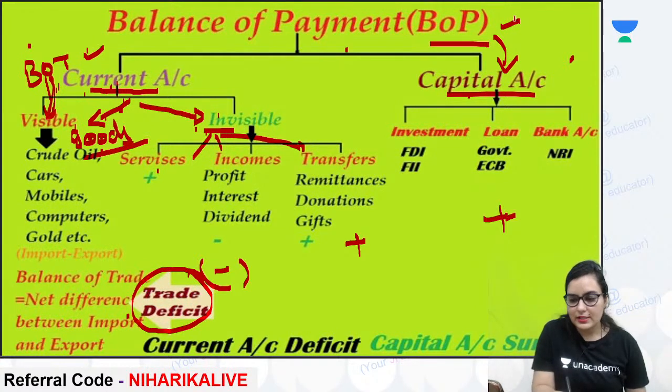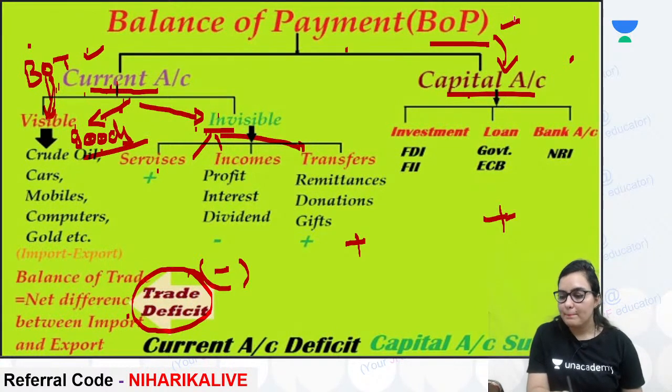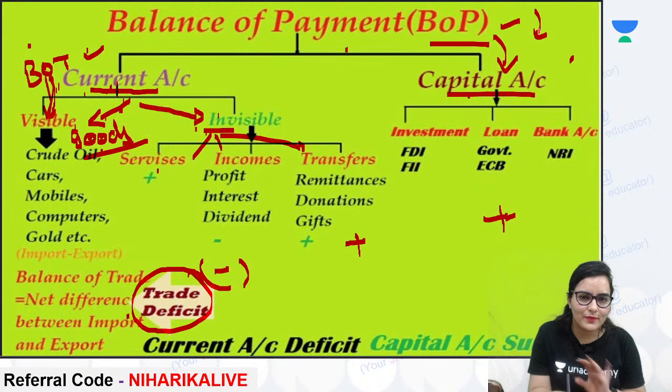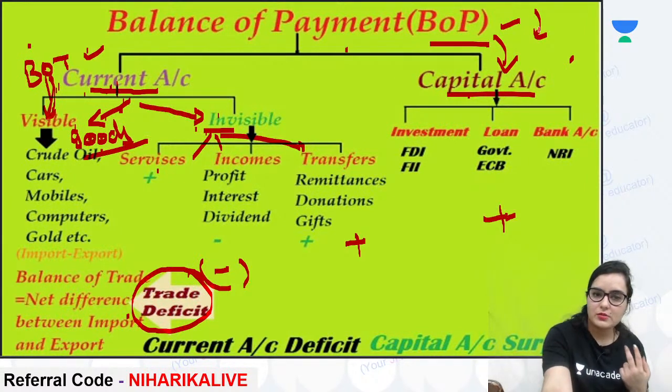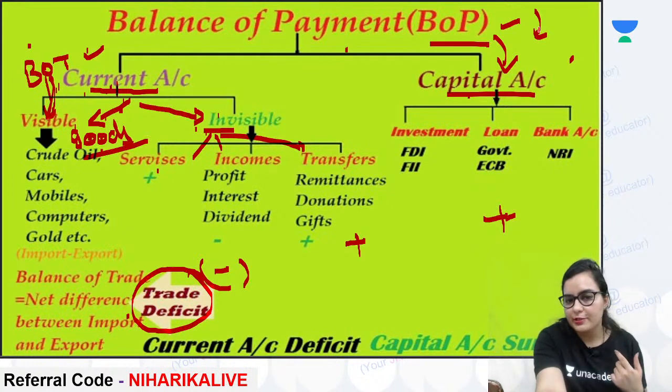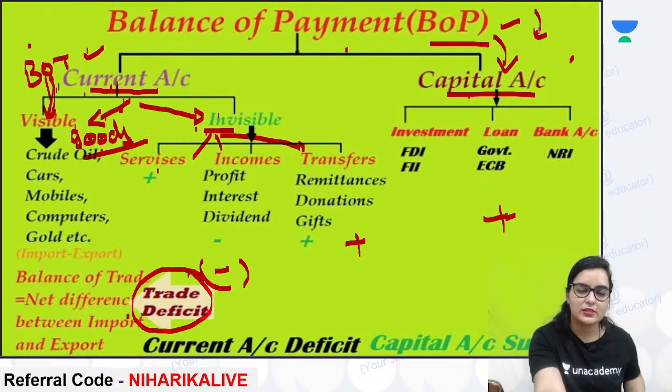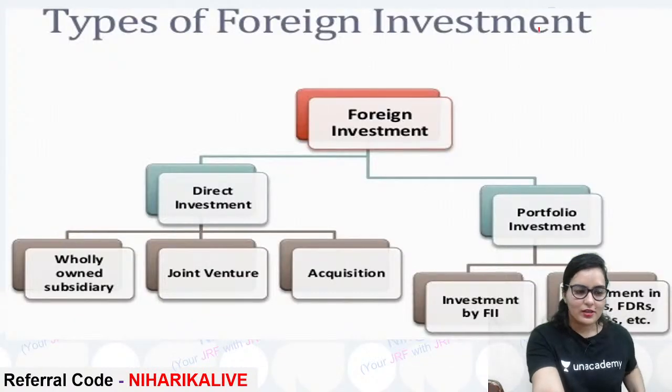Right? Yes, export minus import, but export of goods only minus import of goods only. The sentence that I said is again your PYQ. From this page, many PYQs are made. Can both be in surplus? Yes. Can both be in negative? Yes. Can one be in positive and one in negative? Yes, it is possible.